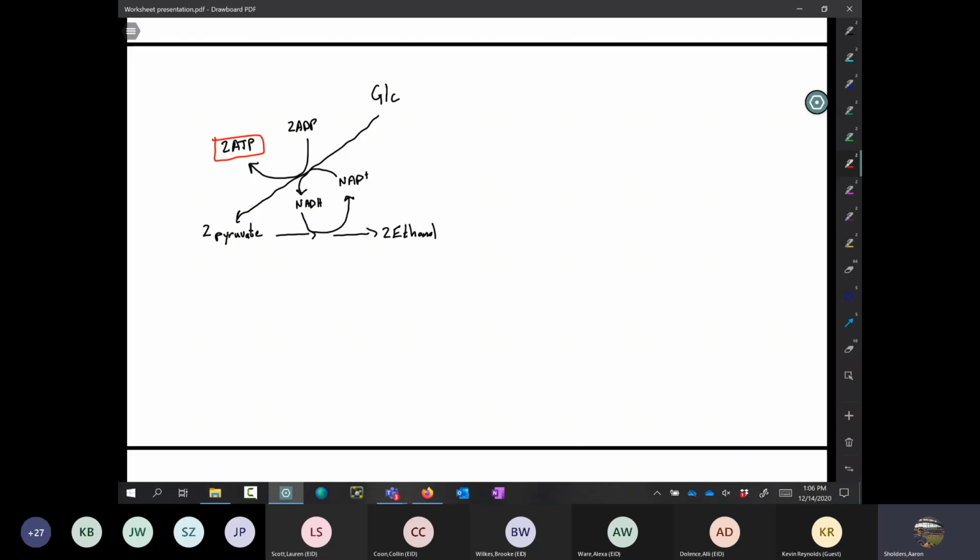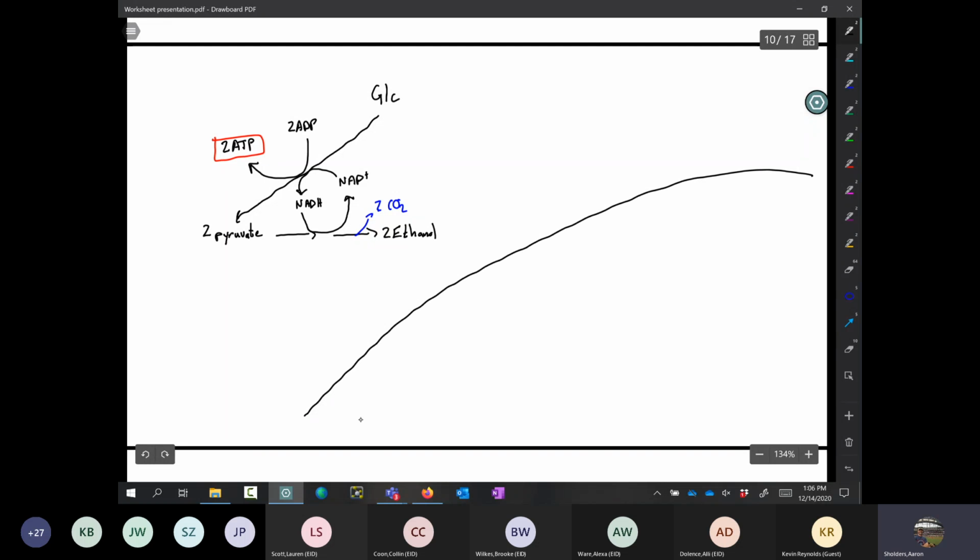Interestingly, this also produces carbon dioxide. We didn't really talk about this in class, but I'm going to go ahead and put this anyway. Carbon dioxide, so it'll make things fizzy and alcoholic. But anyway, so that's what's happening anaerobically. Now, when we look at this from this standpoint, of course, what we did in class is we talked about lactate fermentation. So mammalian systems, instead of making ethanol, they'll make lactate, but the same idea, okay?